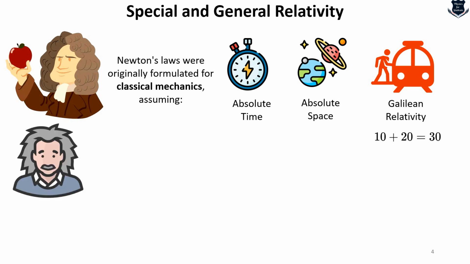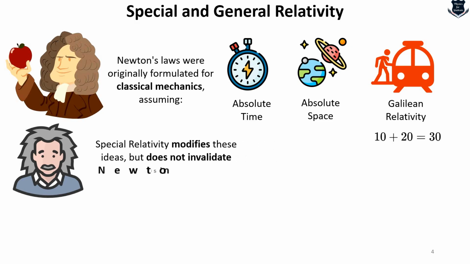However, the special theory of relativity modifies these ideas, but remember, they do not really invalidate Newton's laws in their domain of applicability. So sometimes you come across blogs and websites and videos which tell you that Einstein proved Newton wrong. No. It does not prove anything wrong or anything right, but it modifies and makes the theory better so that it is applicable at certain high speeds, velocities, etc.